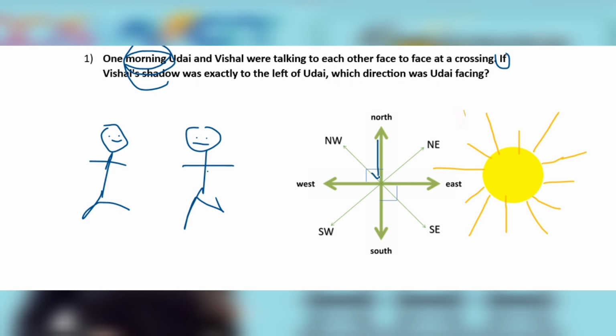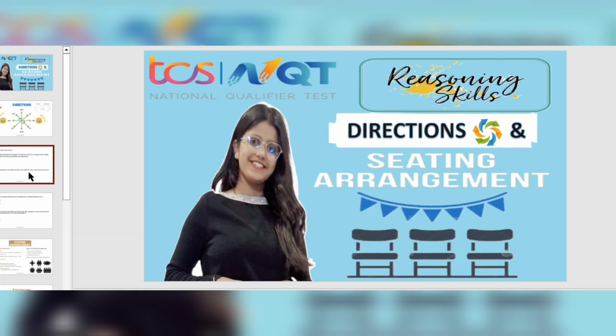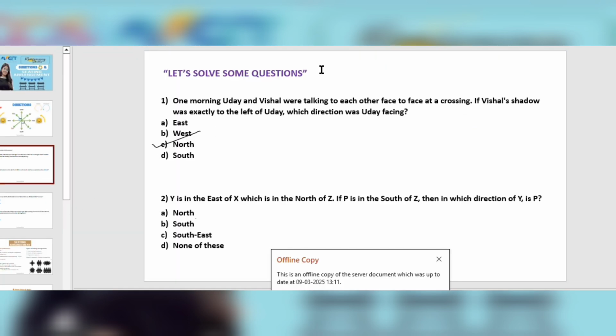If Vishal is standing here and Uday is here, so we know that sun rises from here. So Vishal's shadow will be here, to the left of Uday. Is it correct? Yes. So in which direction is Uday facing? Which direction is this? Absolutely north. So our answer will be the north direction.